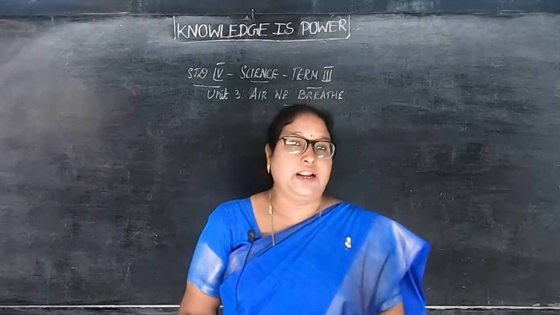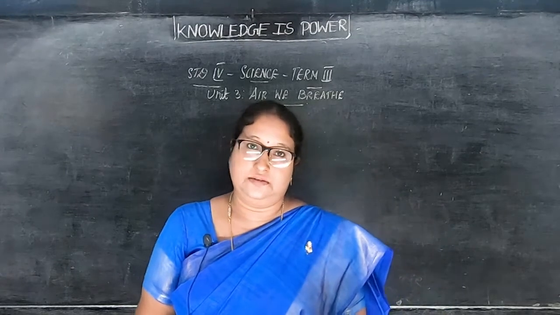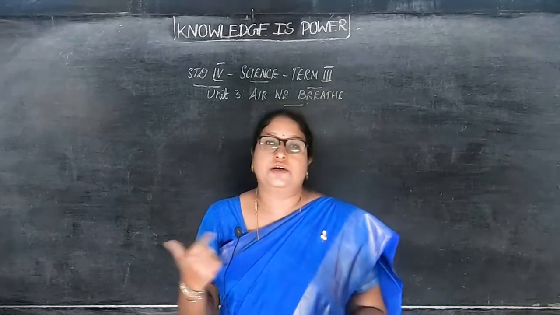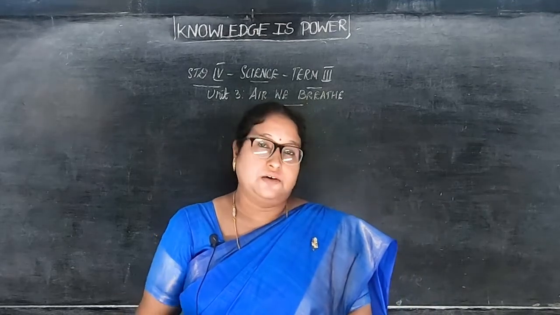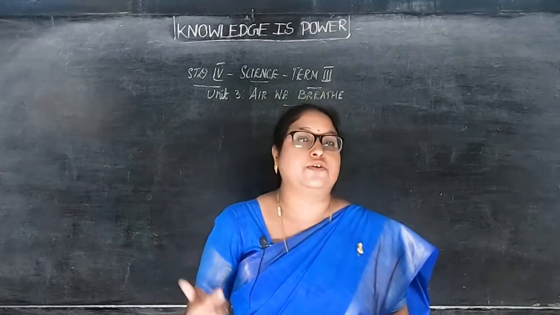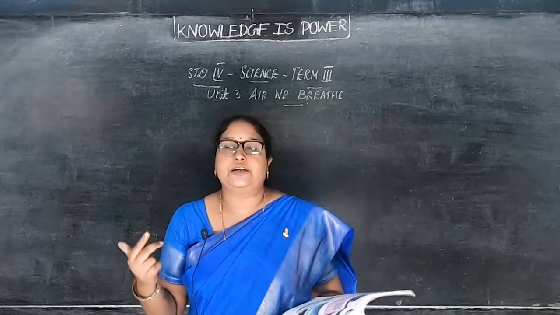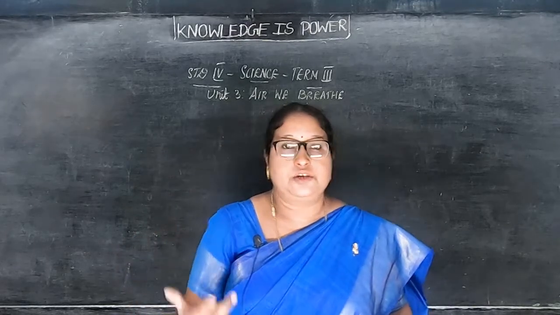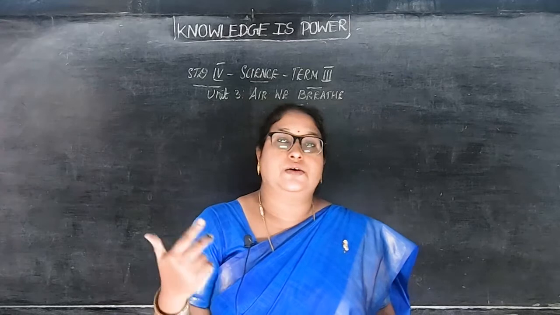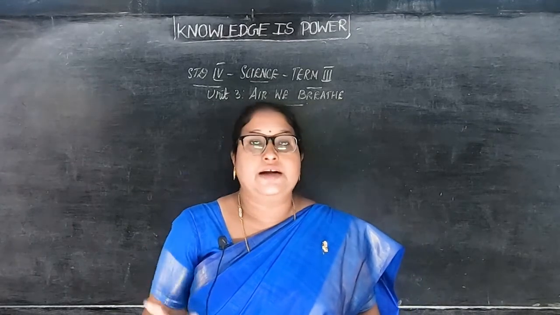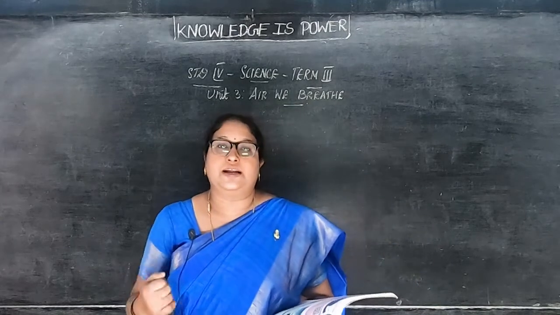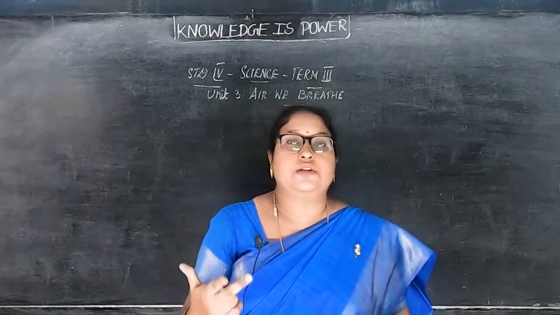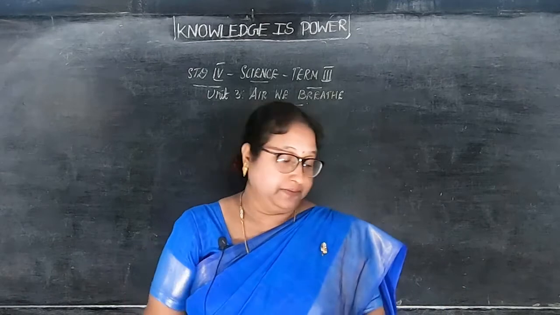Earth is made of land, water and air. So the earth is full of land, water and air. Now all these three components are very much important for the survival of all living creatures. All these human beings need land, water and air. All these three are important for all the living organisms to live.